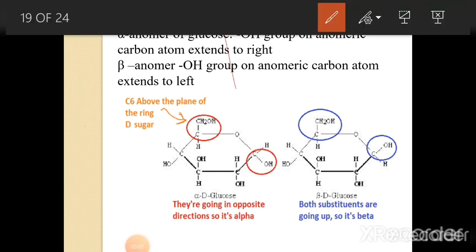Here the hydroxyl group on the anomeric carbon extends to the right, so it is known as the alpha anomer. And in the beta anomer, the hydroxyl group on the anomeric carbon atom extends to the left. Here you can see the hydroxyl group on the anomeric carbon atom extends to the left. So that is known as beta-D-glucose.